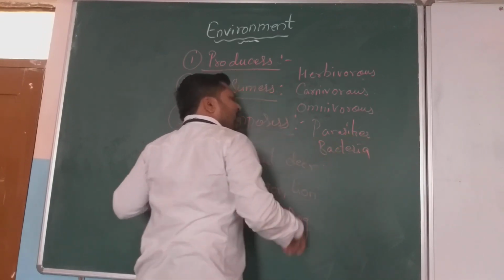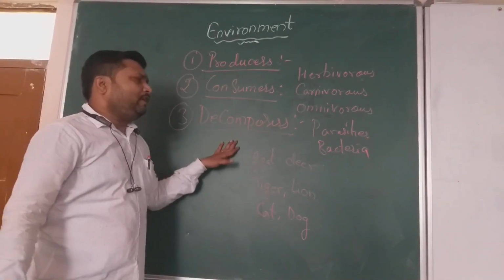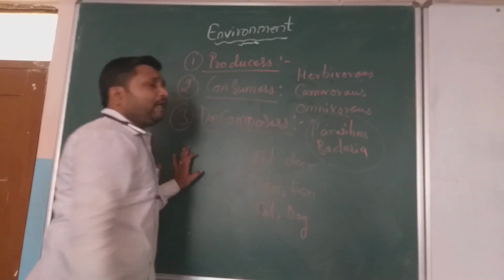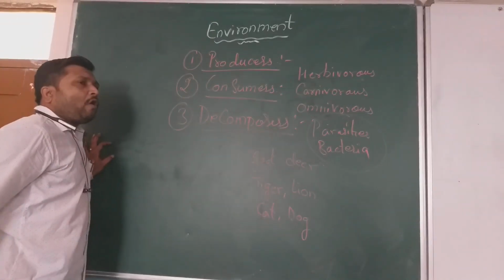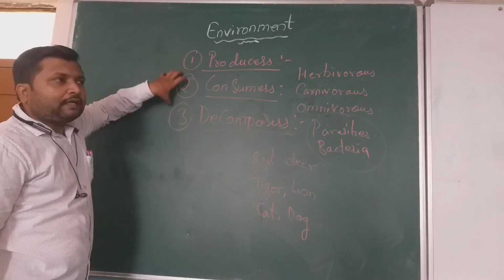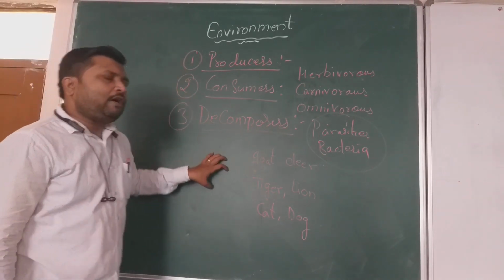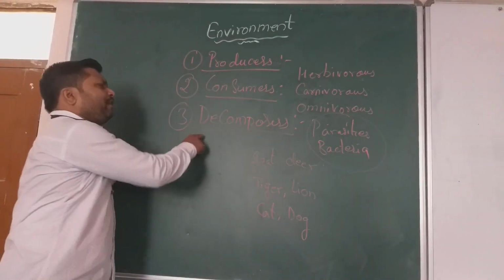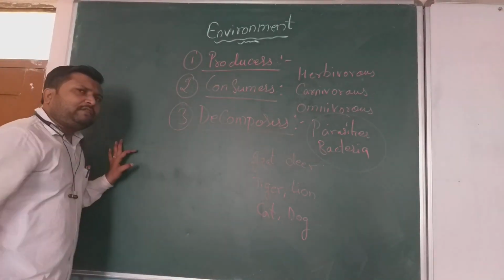So these we include under the decomposers. And what is the role of these decomposers? These will decay and decompose all the unwanted waste which is produced by the producers and the consumers. That will be decomposed and decayed, and it will be recycled. So that's why we call it recycling of the material.